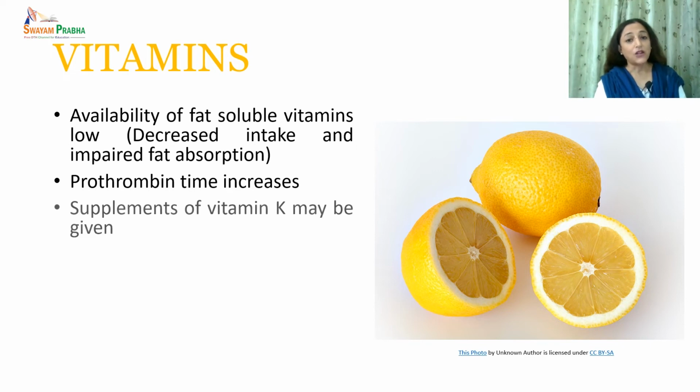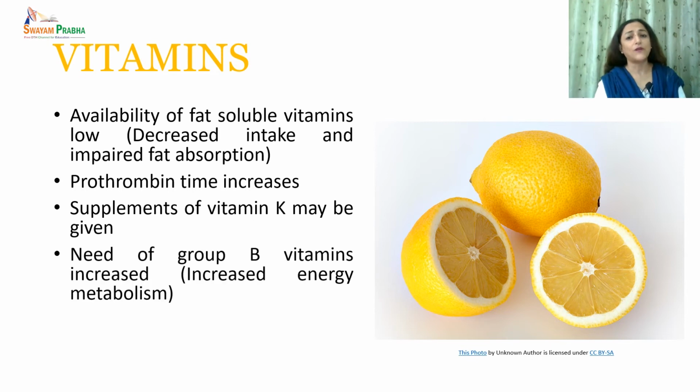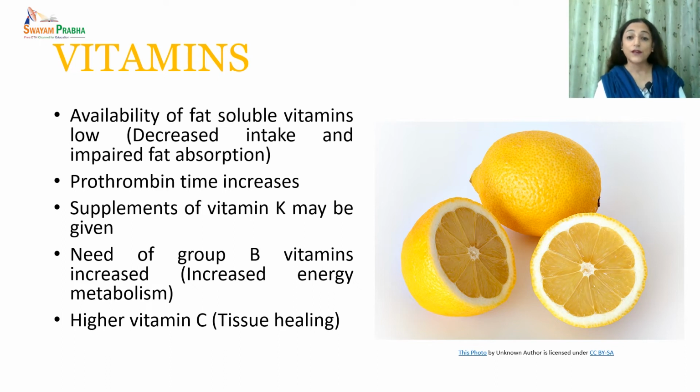Along with that, the need of B vitamins also increases because there is an increase in energy metabolism, as there is a lot of breakdown of protein happening inside the body. And along with that, higher vitamin C is also recommended for the promotion of tissue healing.